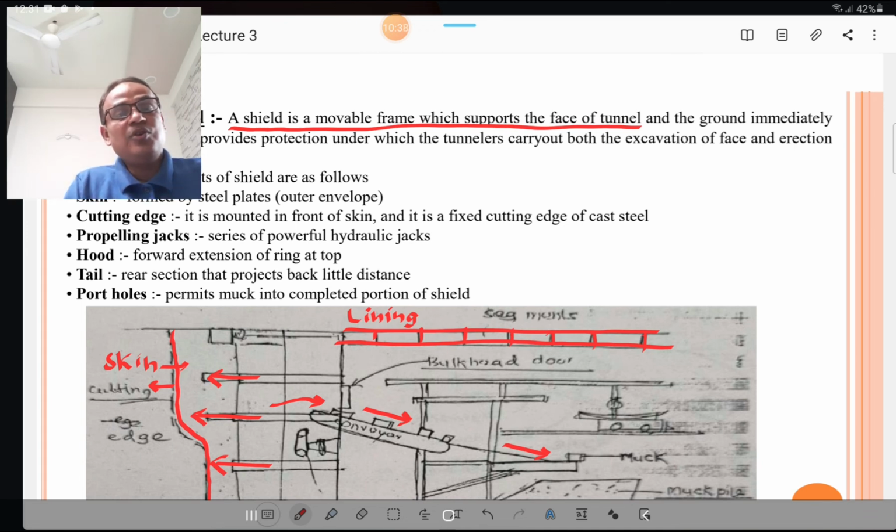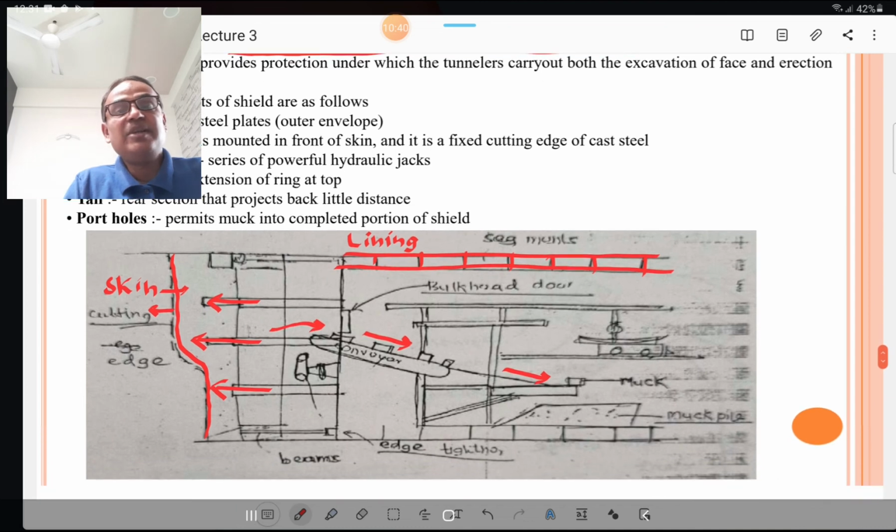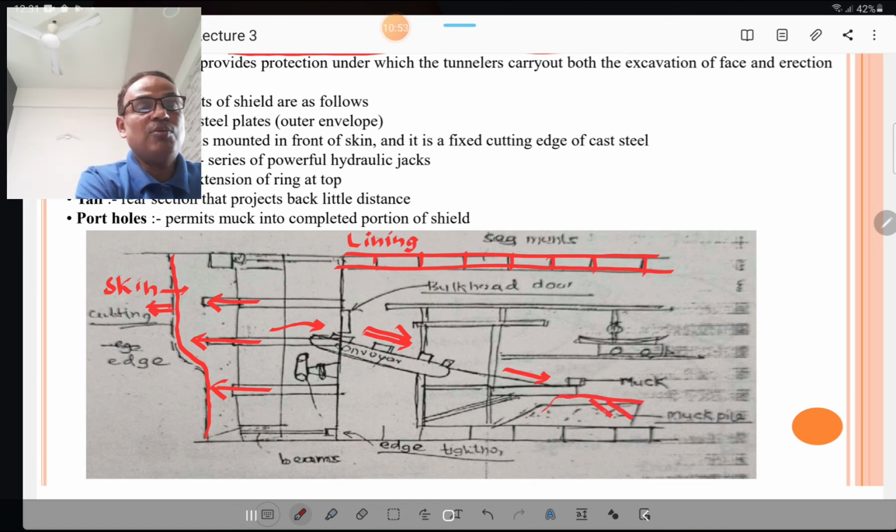You can see the figure of the shield method in various textbooks also. The front part consists of the cutting edge or skin, and the muck is transferred through a belt conveyor and then through a mucking car, and the lining, that is the top portion of the tunnel, is carried out simultaneously along with the excavation of faces.